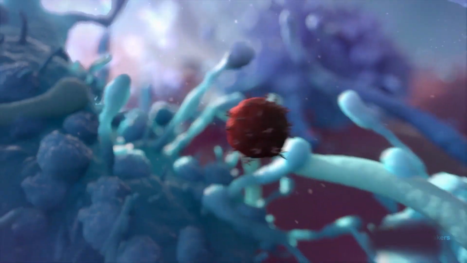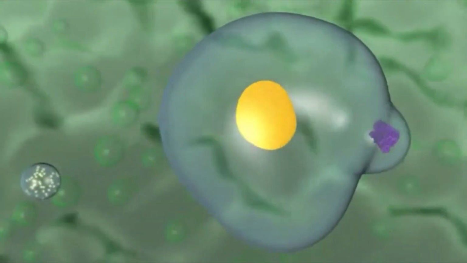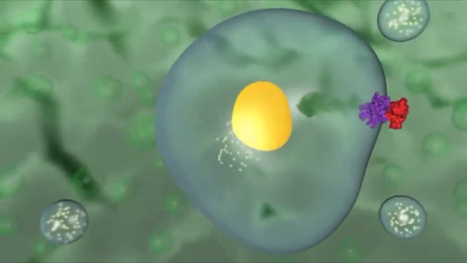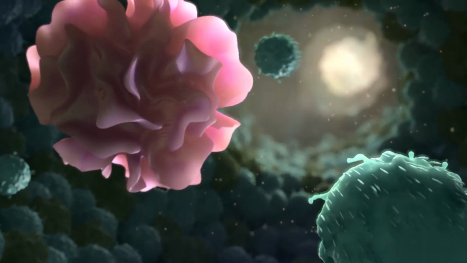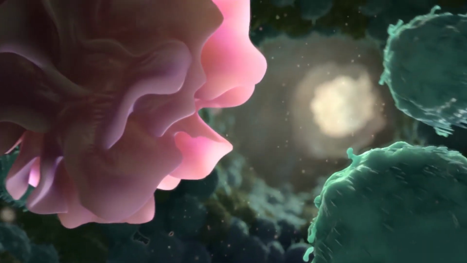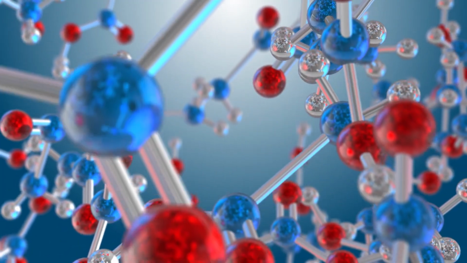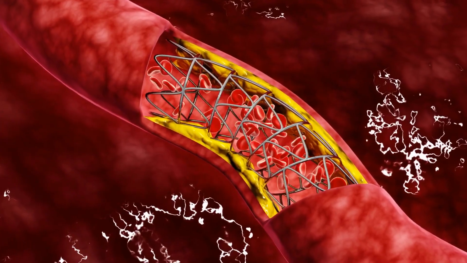However, in sepsis, this finely tuned balance becomes disrupted, leading to an aberrant and exaggerated inflammatory response that extends beyond the site of infection. This dysregulation sets the stage for the systemic complications that characterize sepsis, underscoring the importance of understanding and addressing these early immune processes for effective clinical management.